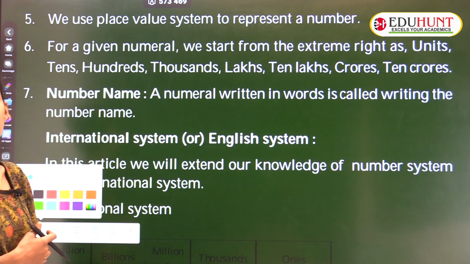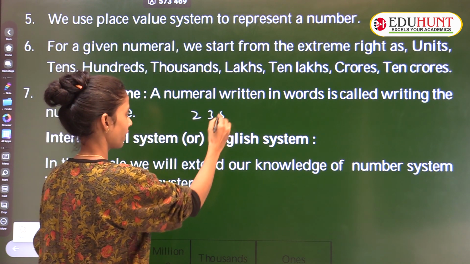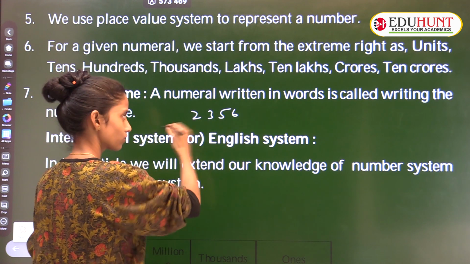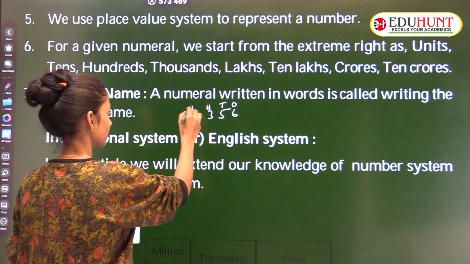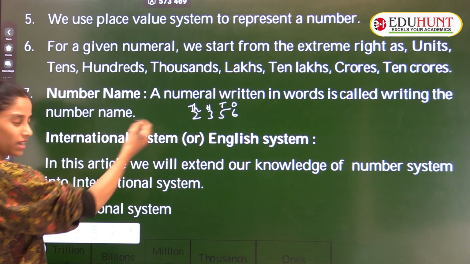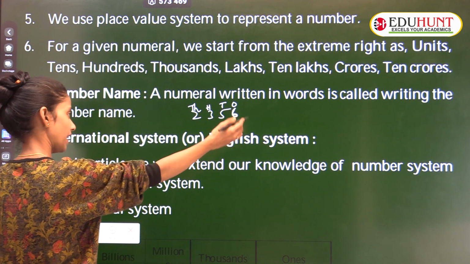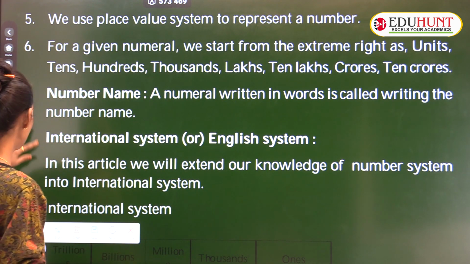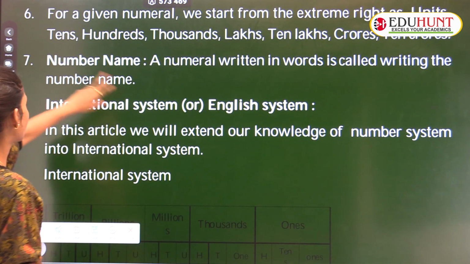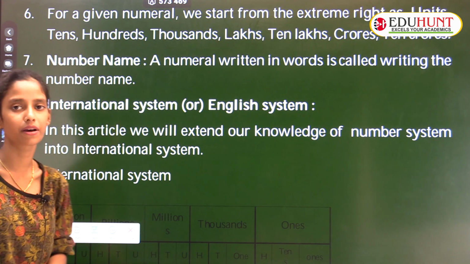It is called the Indian system, that is the Indo-Arabic system. See, example 2, 3, 5, 6. I told you, right to left you have to read ones, tens, hundreds, thousands like that. From the extreme right, from the last digit, we have to come like this. After that, this is over. Number name.